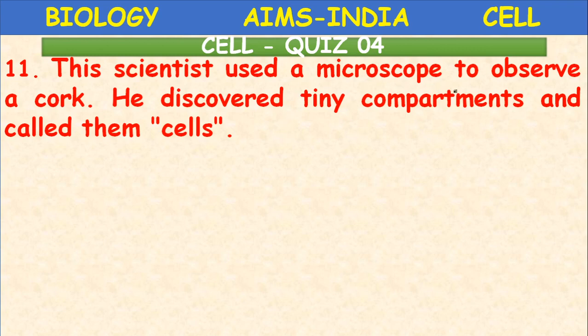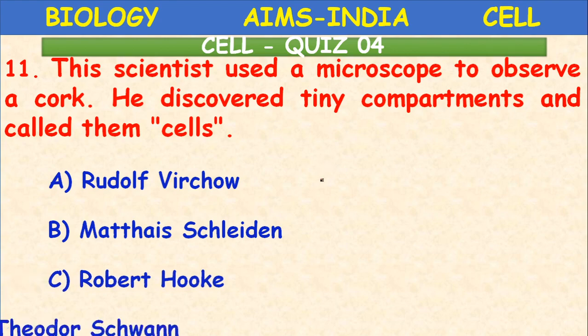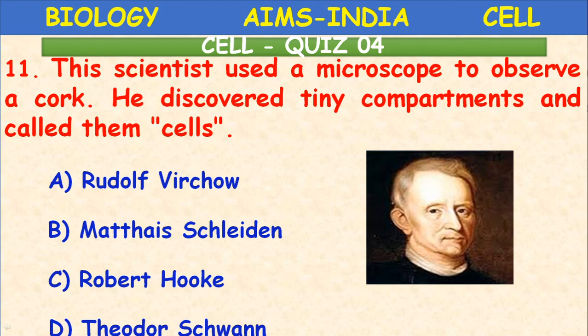This scientist used a microscope to observe a cork. He discovered tiny compartments and called them cells. Who is he? Rudolf Virchow, Matthias Schleiden, Robert Hooke, Theodore Schwann. So he is the person who observed the dead cork tissue under the microscope for the first time. He is Robert Hooke. His interest in the study of cells made him discover the cells.